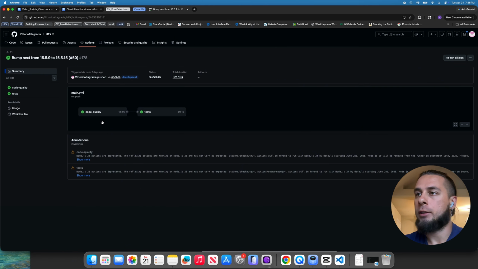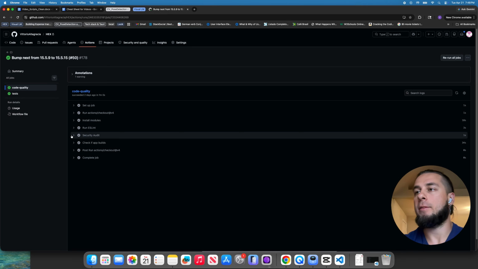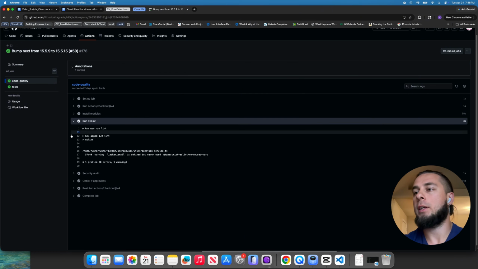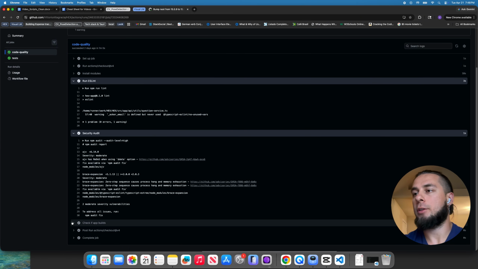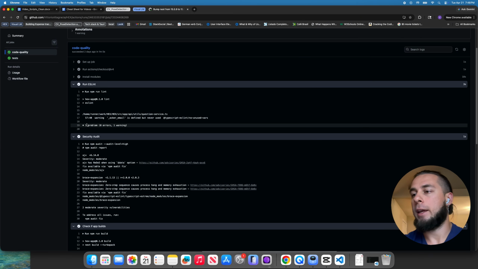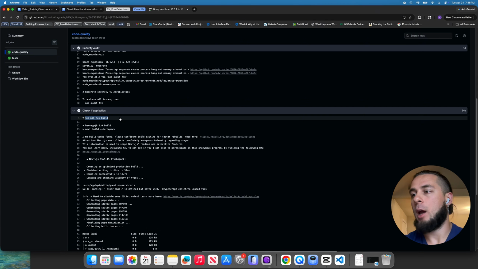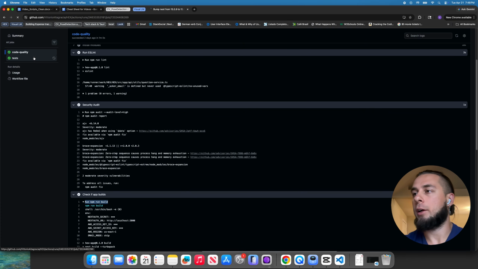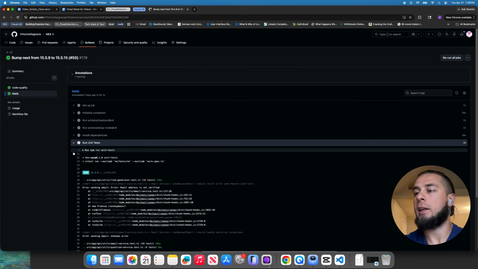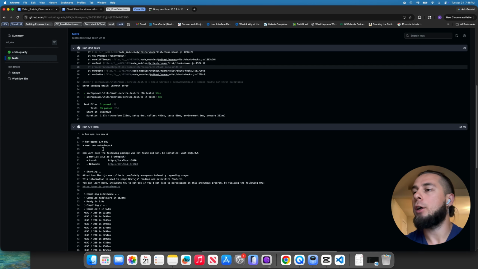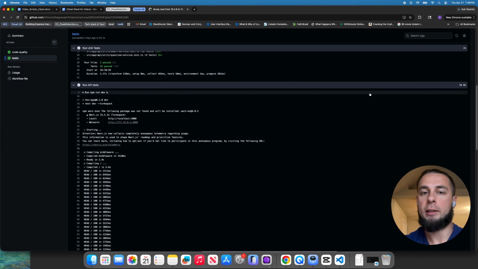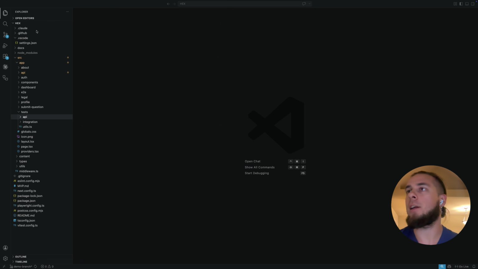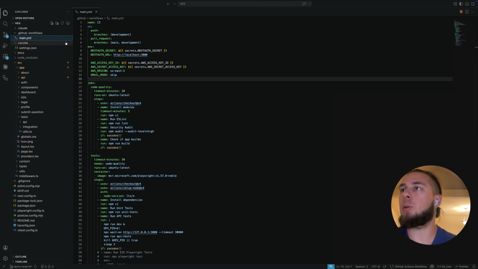All of this runs on GitHub servers or on their machines, and these jobs execute different processes. We have two of them, right? We have a stage called quality, and we have tests. Quality checks my code for basic errors. There's a security audit that I've added here. And then obviously we check if the app builds, and this allows us to surface most of the issues with our app. And then there are tests. They also run here. You can run them locally, but you don't want to constantly have to do that. Now on GitHub Actions, you have just seen a basic CI/CD pipeline, and this is what it looks like behind the scenes.